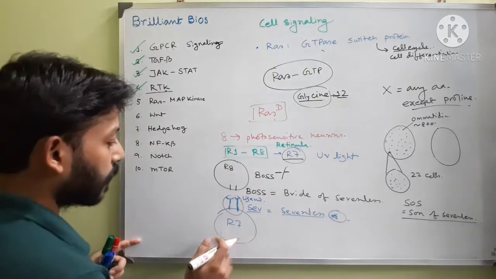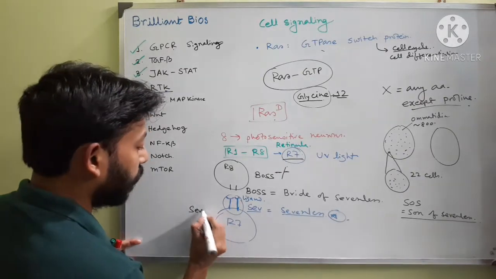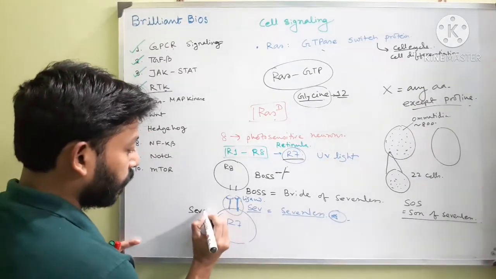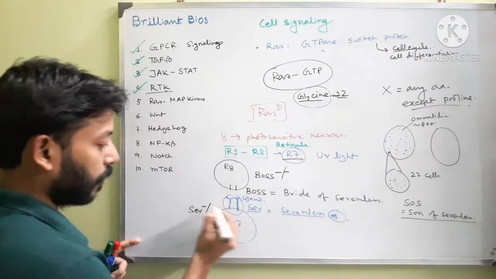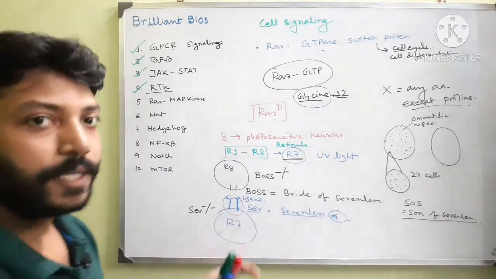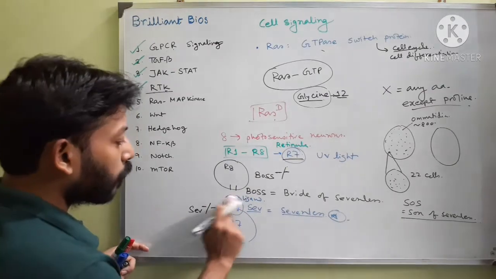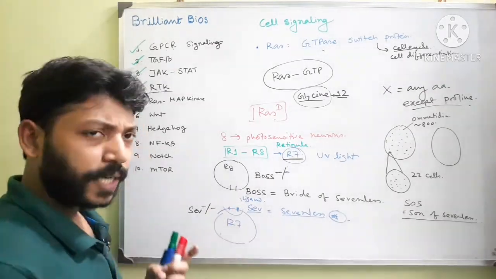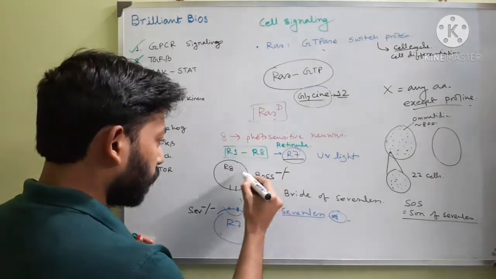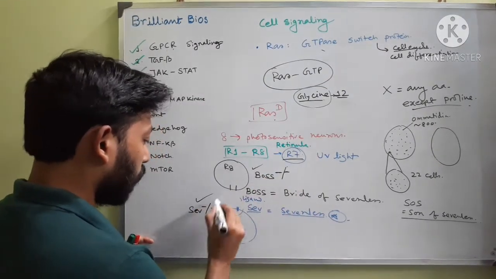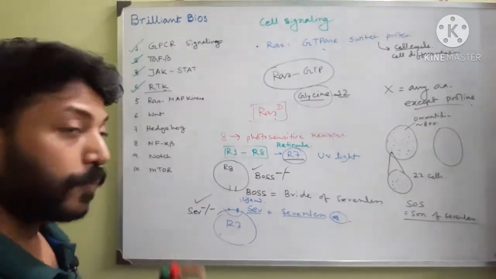Or suppose the R7 precursor cell doesn't have the sevenless receptor, so sevenless double negative, meaning no sevenless gene, then it doesn't express the receptor. In both situations, whether R8 lacks BOSS or the R7 precursor lacks sevenless, the R7 precursor cell does not develop into R7; it becomes a cone cell.